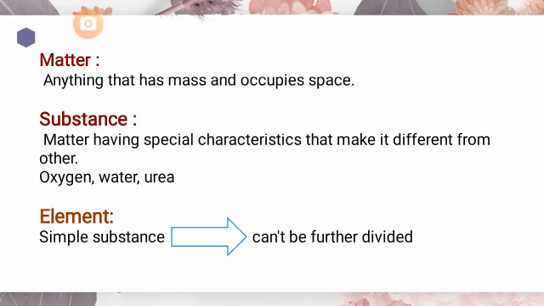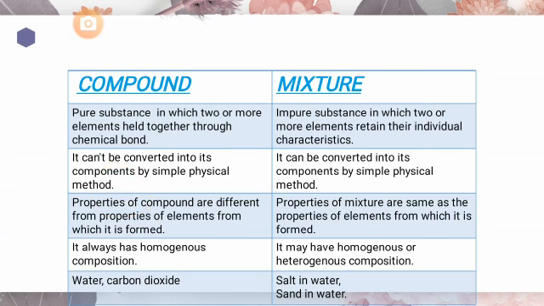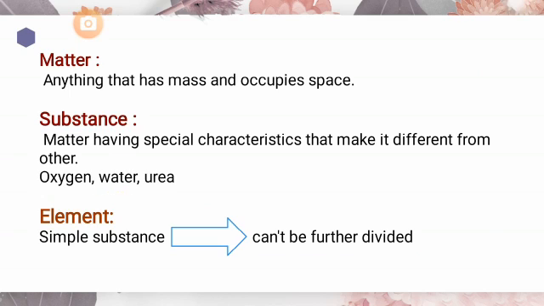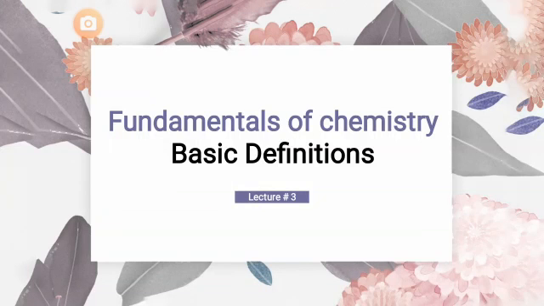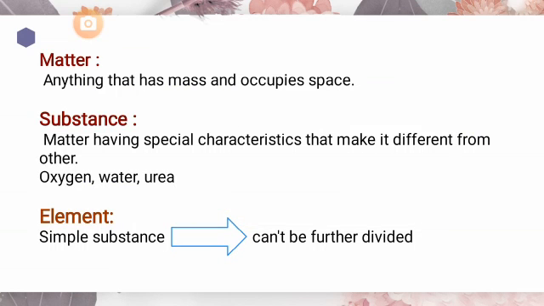Because if you divide oxygen, the product will always be oxygen. But when you divide water, it divides into oxygen and hydrogen. So it is not an element because it is made up of components.